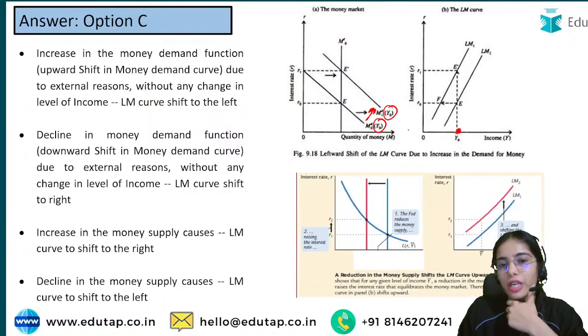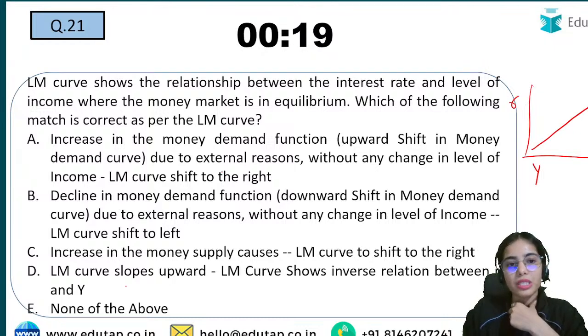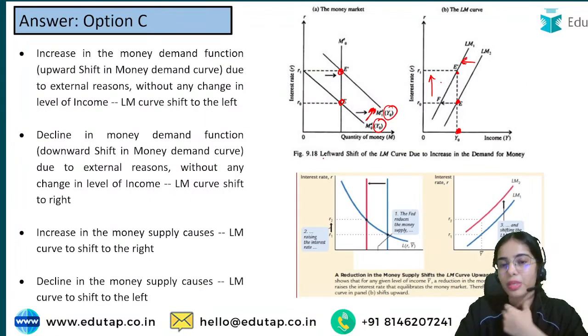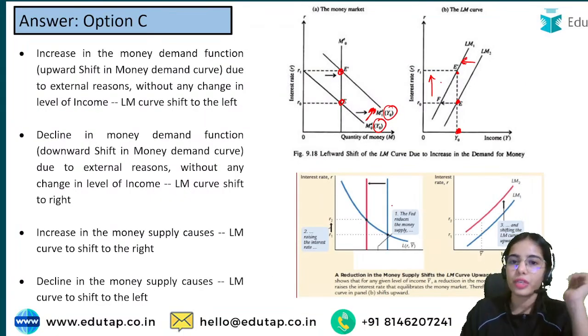At the same level of income, if the demand for money increases, the rate of interest increases. So there is a leftward shift in the LM curve. If the money demand is increasing because of other reasons, there is a leftward shift in the LM curve.